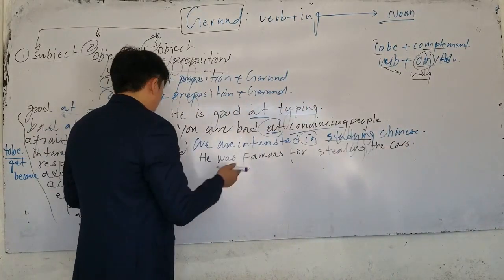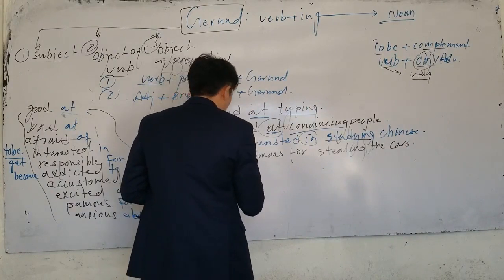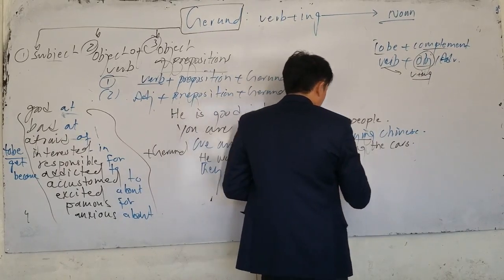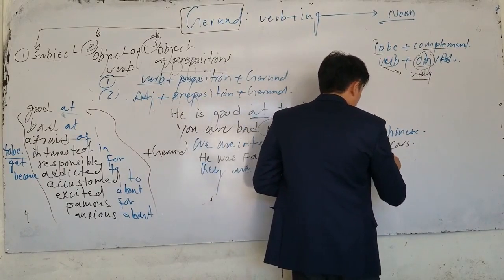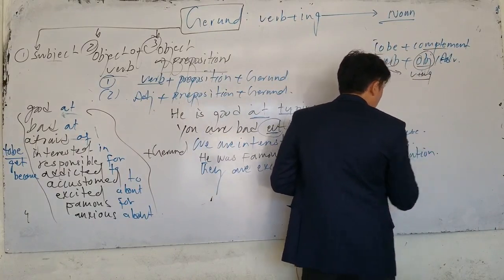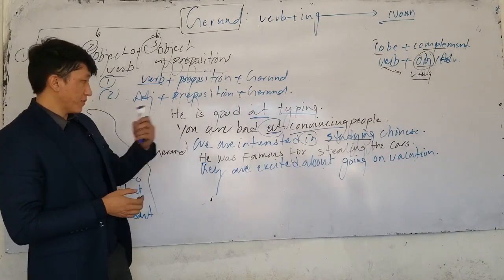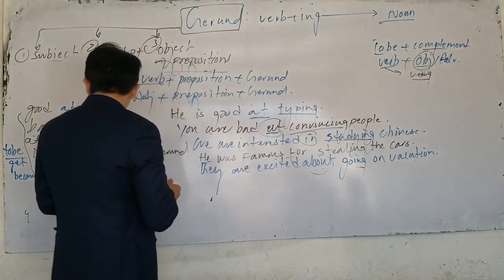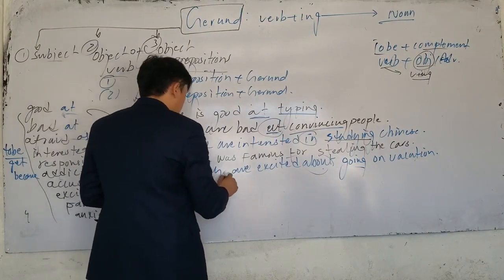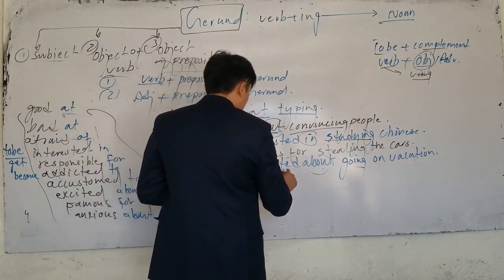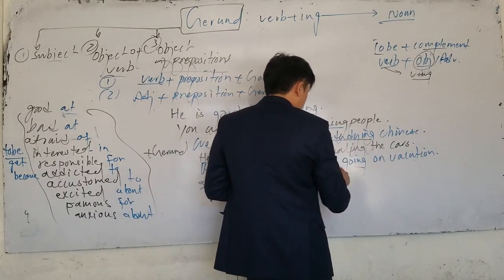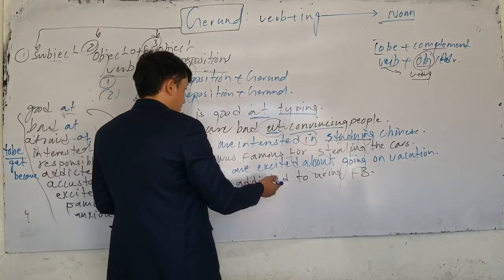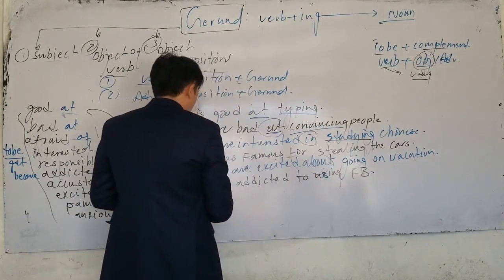Or we have many more. They are excited. What are they excited about? They are excited about going on vacation. Which one is gerund? Going. So before going, what do we have? Preposition. We have another one. She is addicted to what? She is addicted to using Facebook. Which one is gerund? Using.